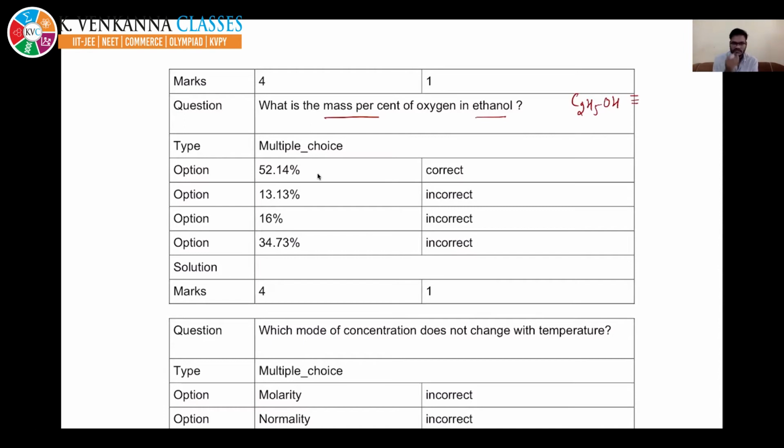The answer might have been given wrong in this case. This is 24 plus 5 plus 16 plus 1, that is 46. So the mass of ethanol is 46, right? So the percentage of oxygen will be the mass of oxygen, which is 16, only one oxygen, divided by 46 into 100. It should be less than 50%. So this option is wrong.